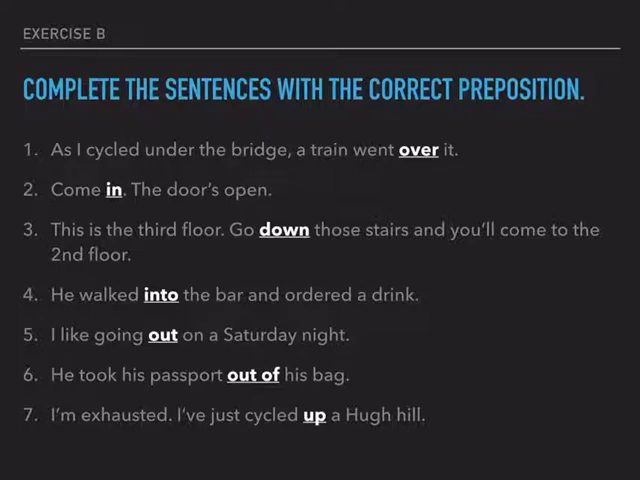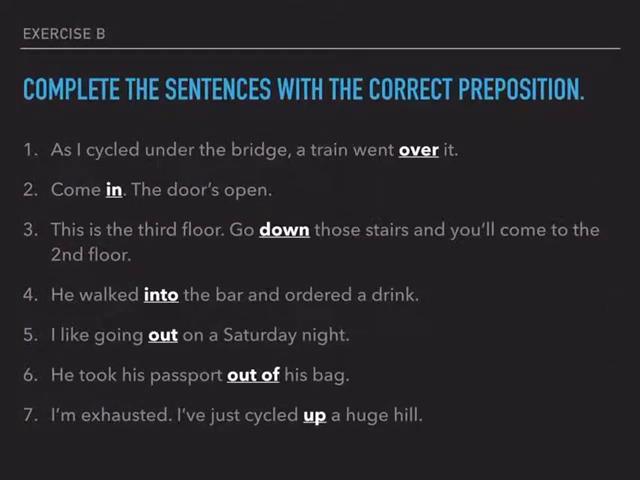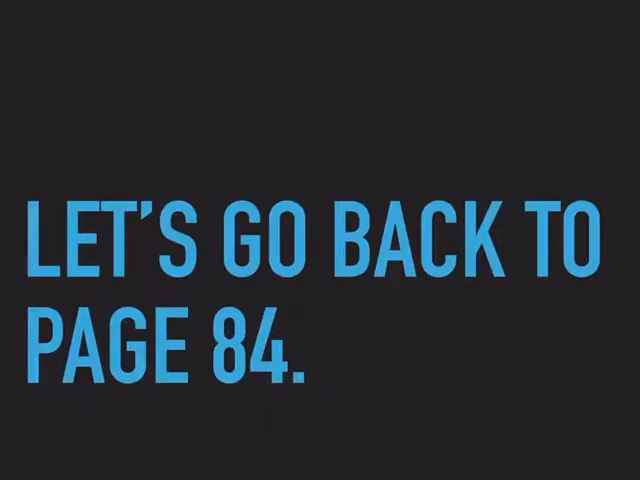Number 2, come in. The door's open. Number 3, this is the 3rd floor. Go down those stairs and you'll come to the 2nd floor. Number 4, he walked into the bar and ordered a drink. Number 5, I like going out on a Saturday night. Number 6, he took his passport out of his bag. And number 7, I'm exhausted. I've just cycled up a huge hill. Now, let's go back to page 84, shall we?